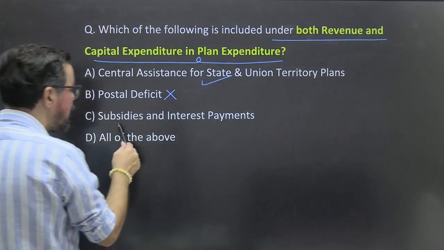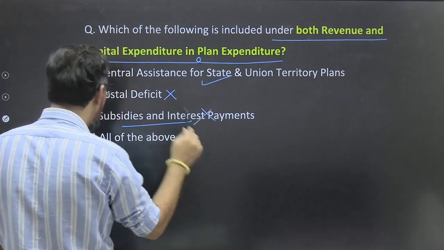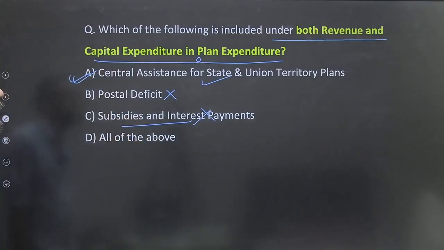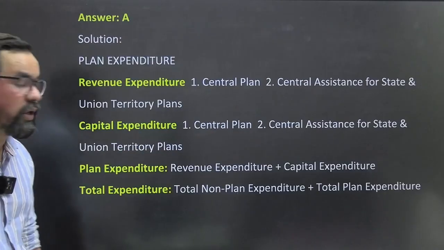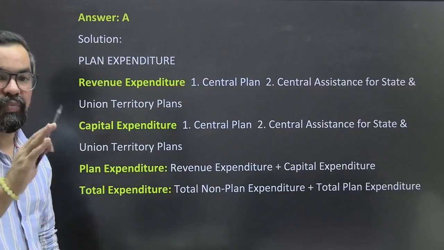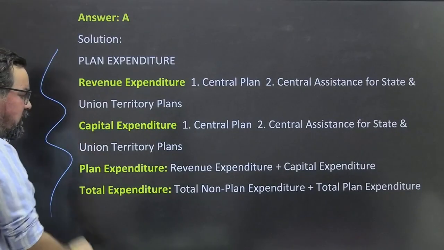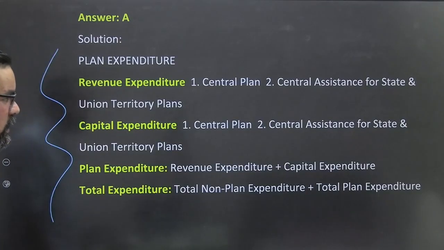Subsidies and interest payments, again this is revenue. So what will be your correct answer? A only will be the right answer for this one. Central assistance for state and union territory, which is part of your revenue as well as your capital. This we discussed in our first slide itself. So option A will be the right answer for this one.